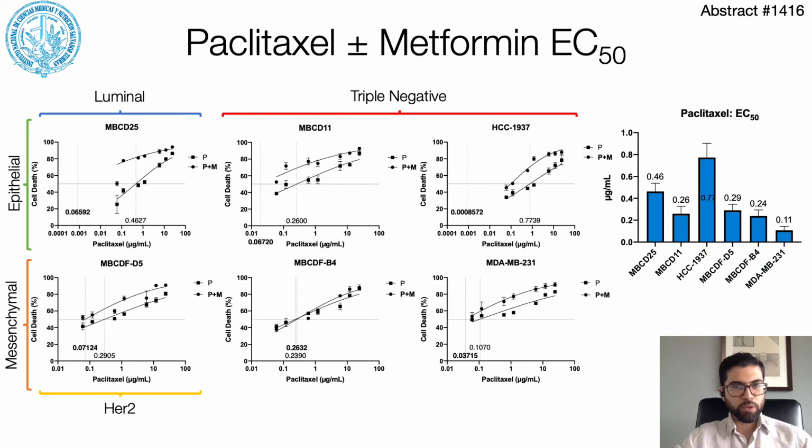And in these plots, we can actually see 2 regression curves. The rightmost curve represents the dose-response curve for paclitaxel alone, and the leftmost curve represents the dose-response relationship for paclitaxel combined with metformin. In boldface, we can see the EC50 for the combination of paclitaxel and metformin, and in regular type, the EC50 for paclitaxel alone, which can also be seen in this plot to the right. The magnitude of EC50 displacement was generally higher in cell cultures with an epithelial phenotype.